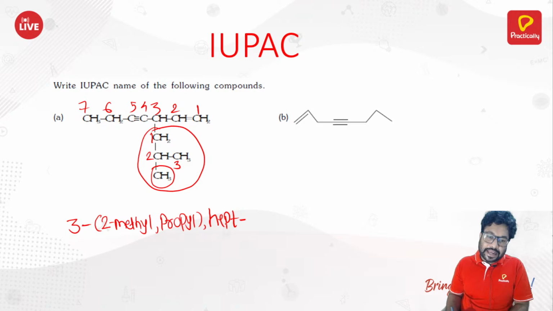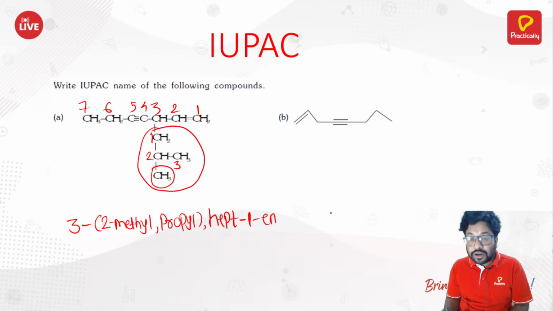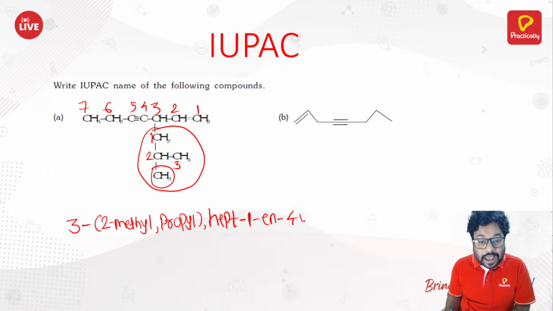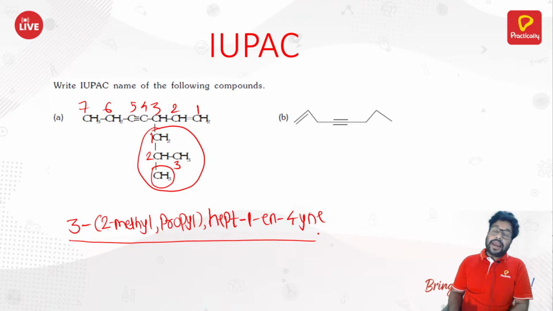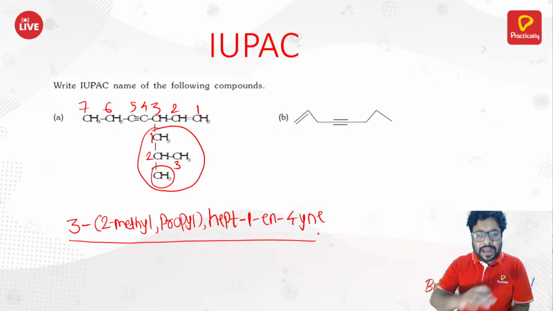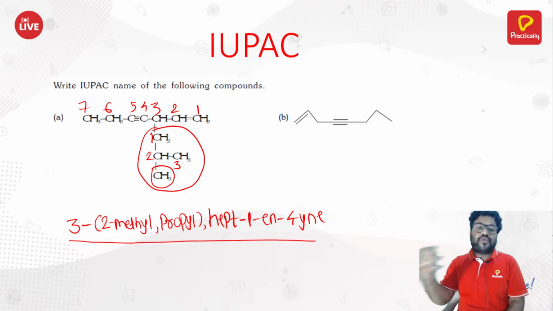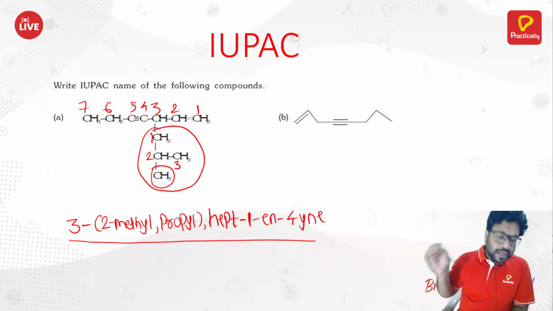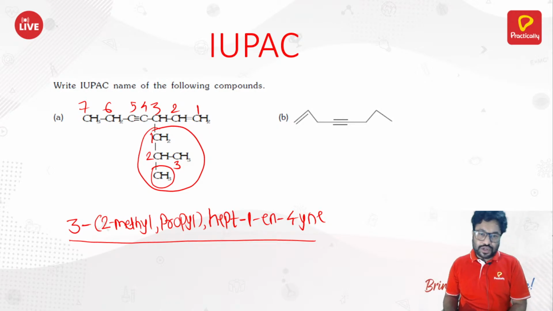You can directly write it there, no problem, because it is at the first position. But you can still write hept-1-en. You can't put "e" there because there is going to be "y" there after all. So 1-en-4-yne. So 3-(2-methylpropyl)hept-1-en-4-yne. That's how you name this particular compound.